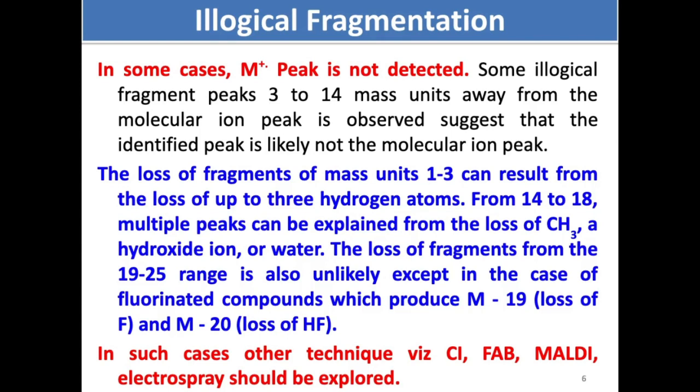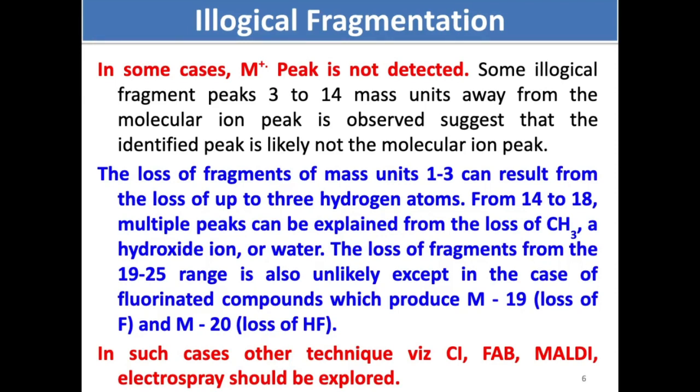So the fragment which goes to the detector in those cases is not the intact molecule, but the daughter ion peak. The loss of fragments of mass unit 1 to 3 can result from the loss of up to 3 hydrogen atoms. In such cases, a loss of 14 to 18 m/z can be explained by the loss of CH3, a hydroxide ion, or a water molecule.